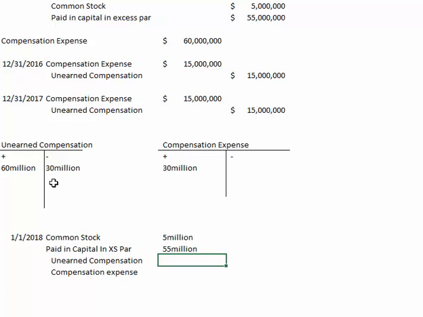We have a $30 million debit balance in the unearned compensation account, so we logically have to get rid of that because the stock is now being eliminated, so this unearned compensation should be eliminated. And by crediting the unearned compensation account, we're zeroing it out. And now the question really that we need to look into and try to answer is, what about this $30 million of compensation expense that we realized in the prior 2 accounting periods?